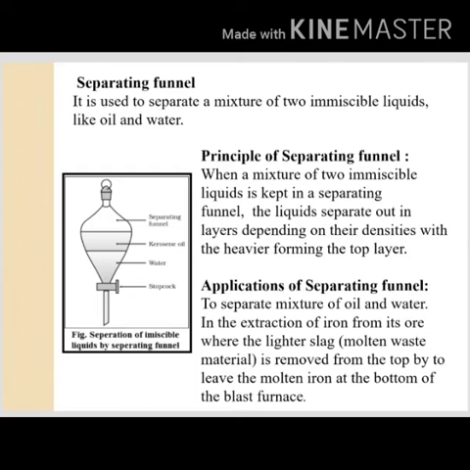Application: to separate a mixture of oil and water. In extraction of iron from its ore, the lighter slag, molten waste material, is removed from the top to leave the molten iron at the bottom of the blast furnace.